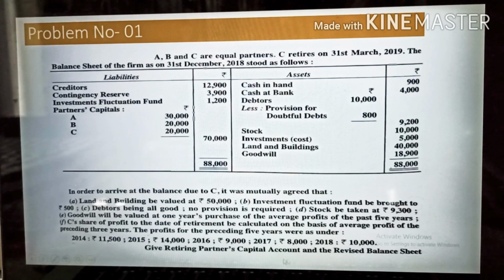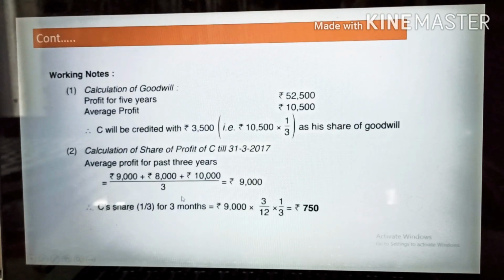Preceding 3 years means 18, 17 and 16. So these 3 years you have to take, 16, 17 and 18. So 9,000, 8,000, 10,000 you will take, and you will find the average profit. That's why I have taken this one. Average profit for the past 3 years is 9,000, 8 and 10 divided by 3. The average profit has come 9,000.